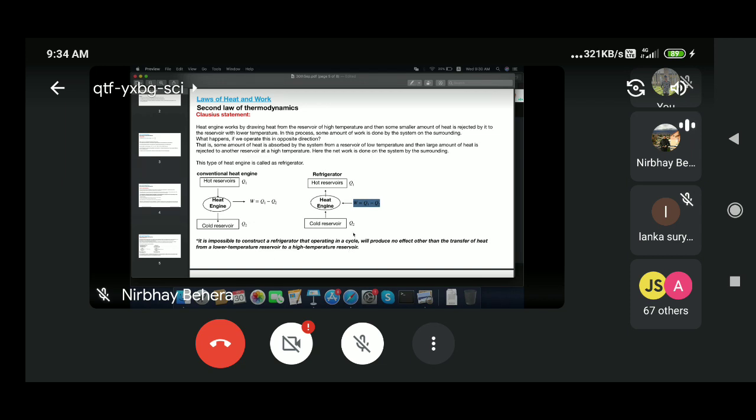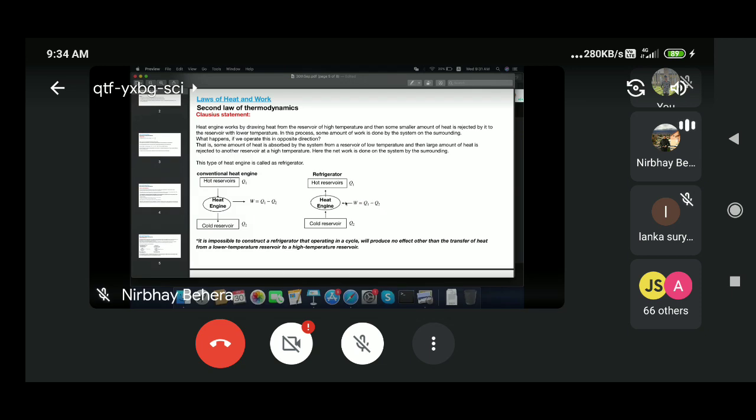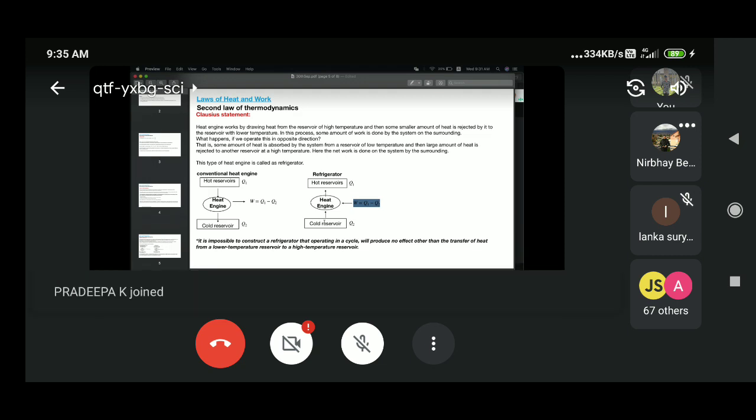So what I discussed basically covers everything already. You cannot make heat flow from a cold reservoir to a hot reservoir without doing work on the system. That is what it is saying. If you do not do any work on the system, or you remove this part, then it is not possible to make the heat flow in the reverse direction, from the colder system to a hotter system. For that you always have to supply some energy to the system, or do some work on the system. So this is what the Clausius statement is.